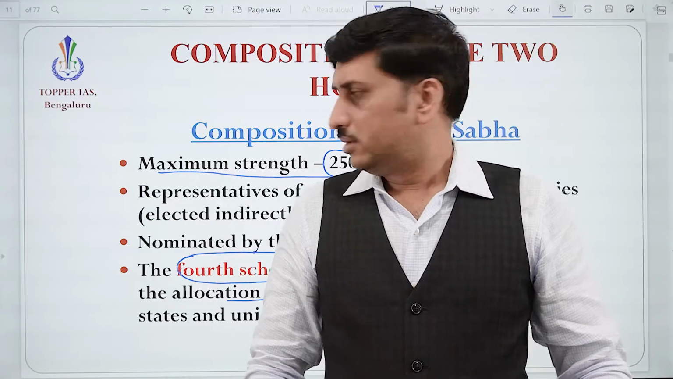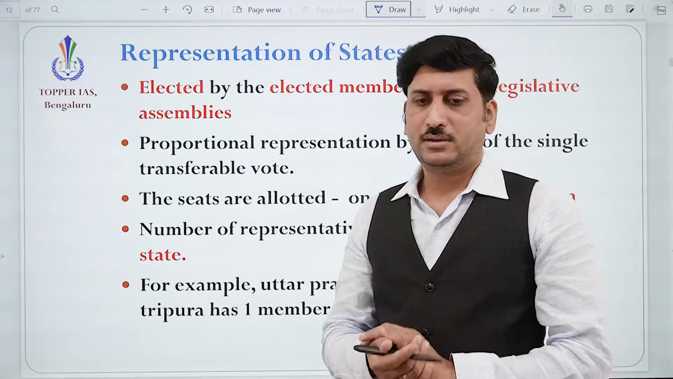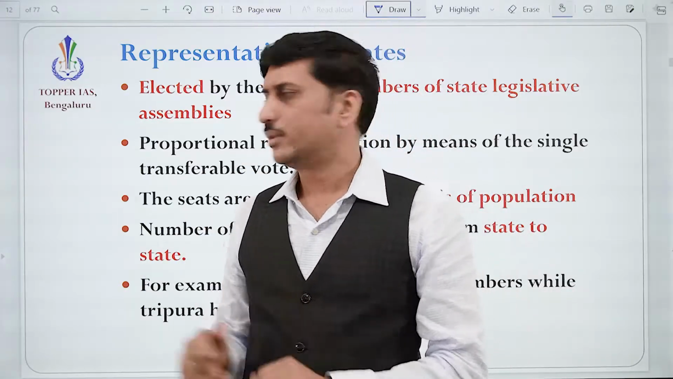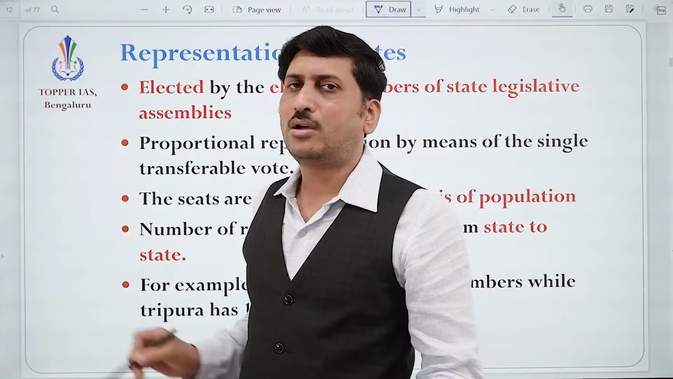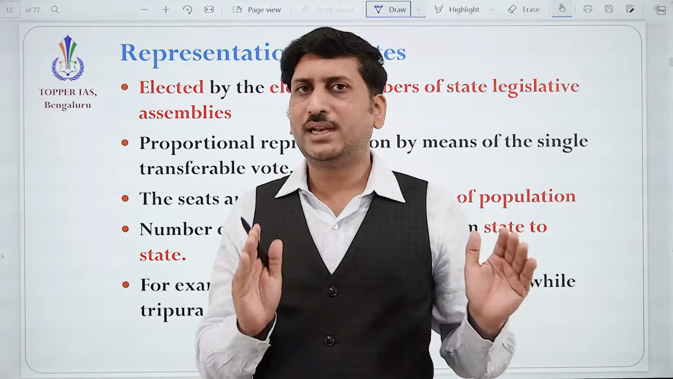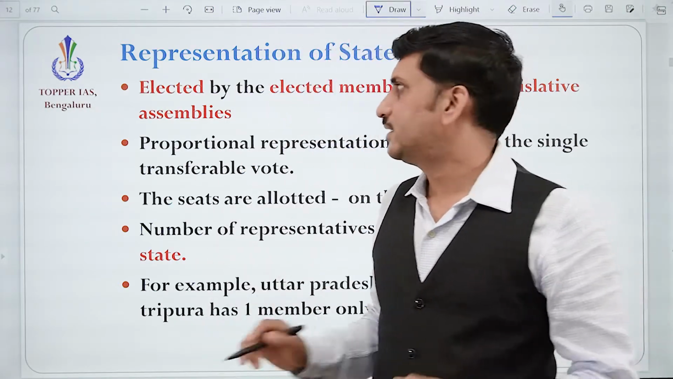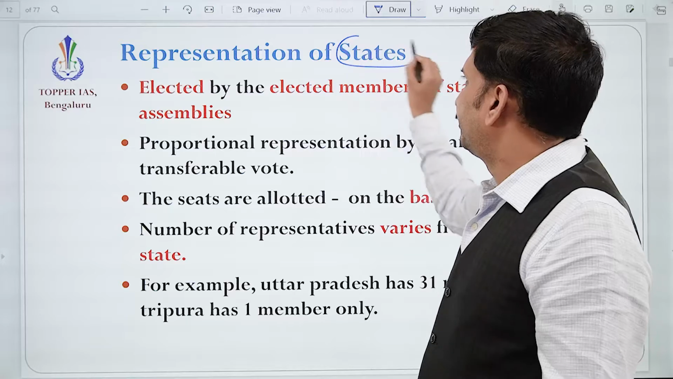Okay. So now we'll understand. Like always, please try to organize the things. Now we are talking about the composition of Rajya Sabha. That is 238 people from states and union territories and 12 nominated members. So that we'll understand. From the states,